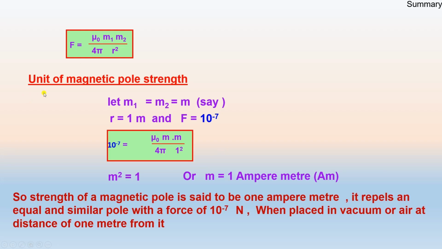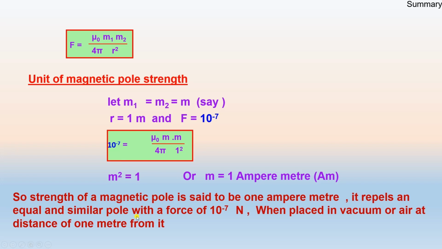Then to find the unit of magnetic pole strength, let m1 is equal to m2 is equal to m, the value of r equal to 1 meter, and the force between the two poles of the magnet 10 raised to the power minus 7. So m square comes out to be equal to 1, or m is 1 ampere meter.